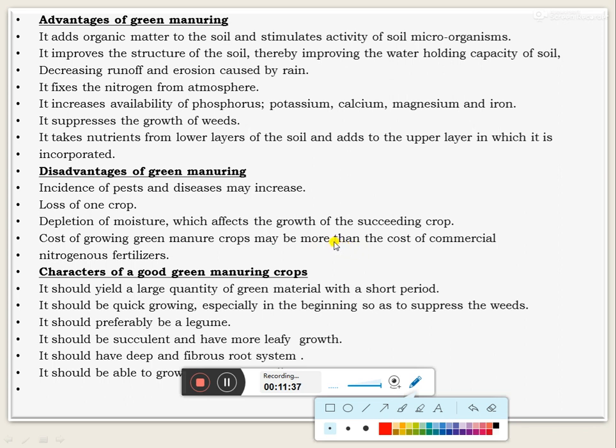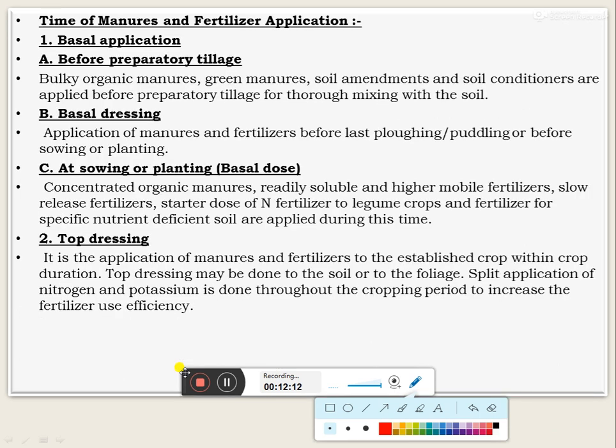The characteristics of good green manure crops: it should yield a larger quantity of green material within a short period. It should be quick growing, especially in the beginning, so as to suppress the growth of weeds. It should preferably be a legume crop or belong to the leguminous family, should be succulent with more leafy growth, and should have a deep or fibrous root system. It should be able to grow within a short period of time. These are the characteristics of good green manure crops.